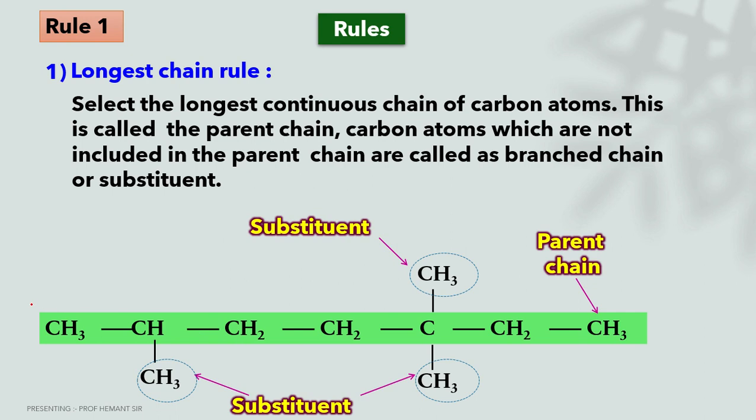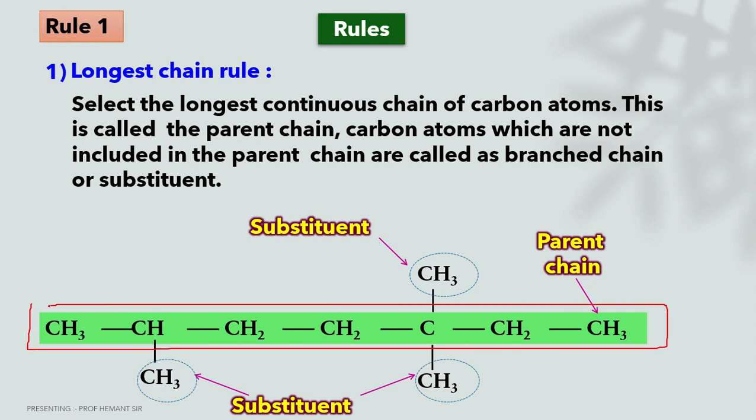This green line, from this part up to this part, is called the parent chain. And this one is a substituent, meaning a branched chain. A substituent is directly attached to the parent chain. This is the substituent, and this longest part of the carbon chain is the parent chain. We have to consider it as the parent chain.